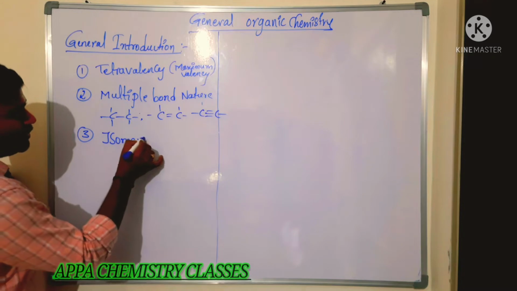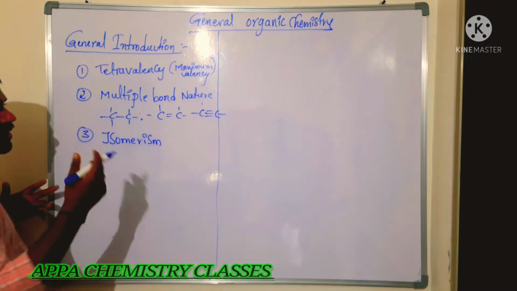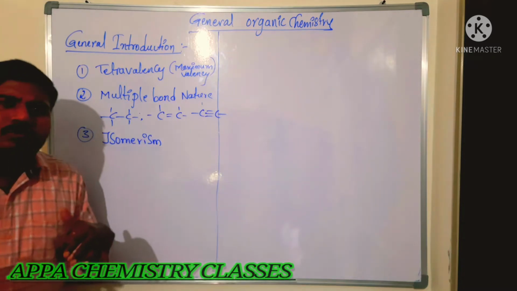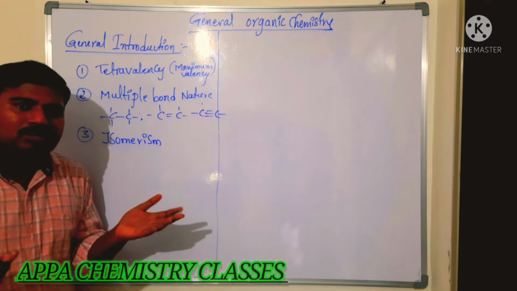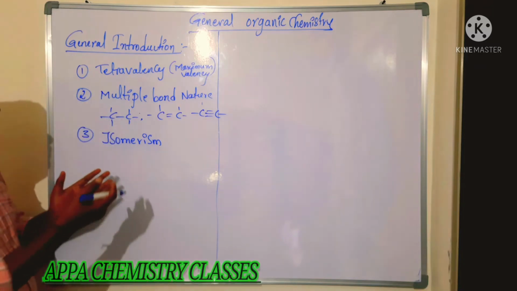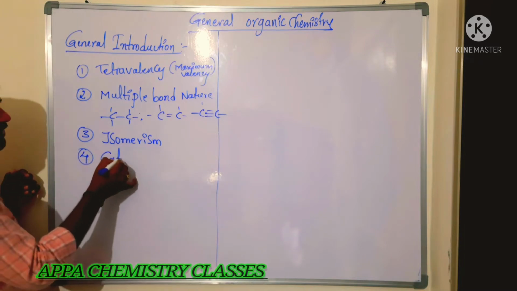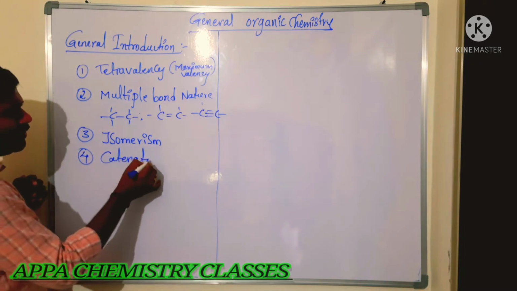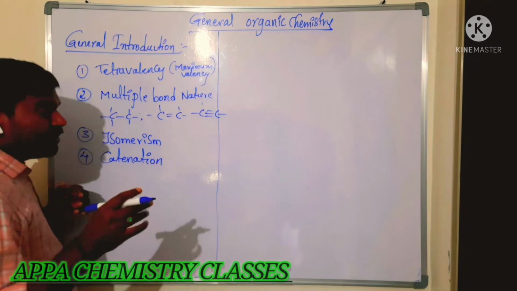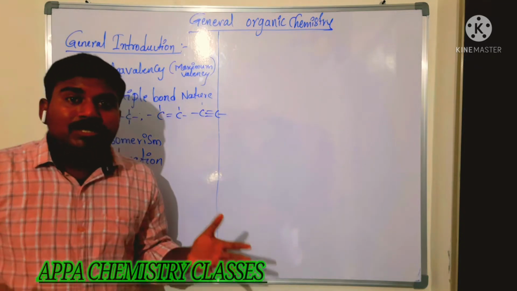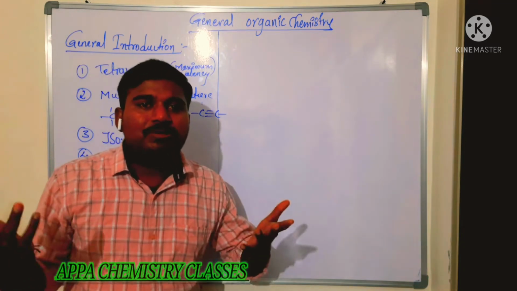Isomerism character. Due to the isomerism nature of these carbon compounds, they form a numerous number, some millions of compounds, due to isomerism. And next is the catenation property, which is very, very important. In lower classes also you have learned what is meant by catenation. Catenation means the self-linking property.